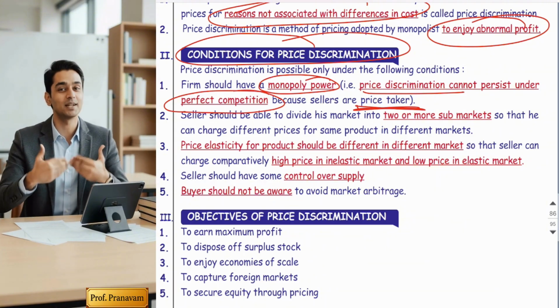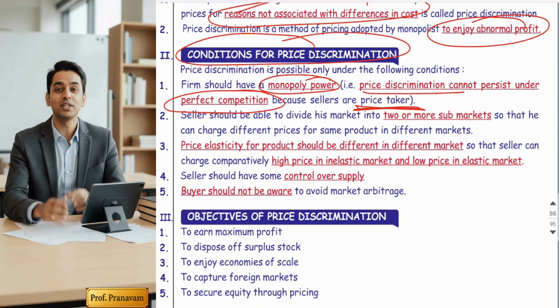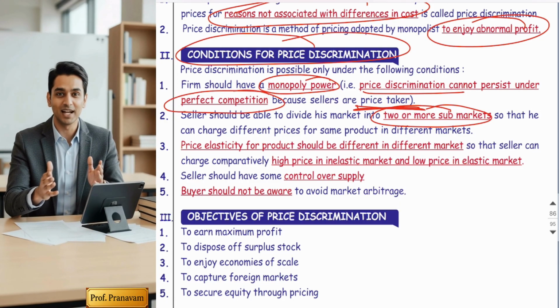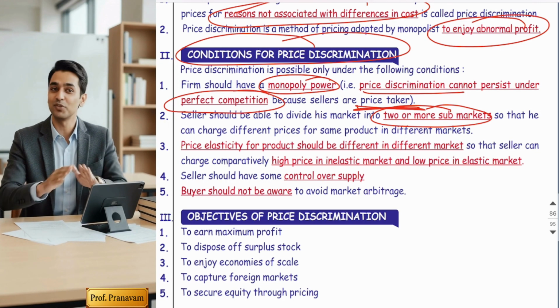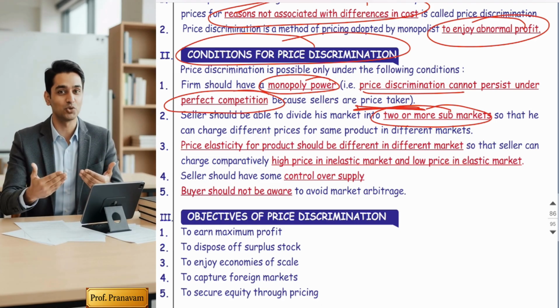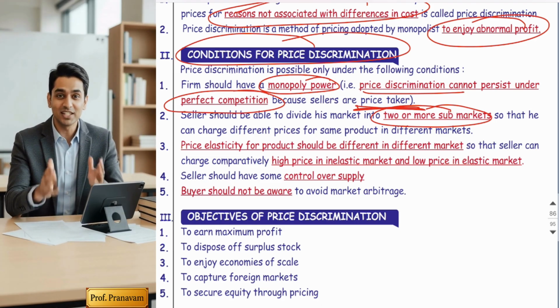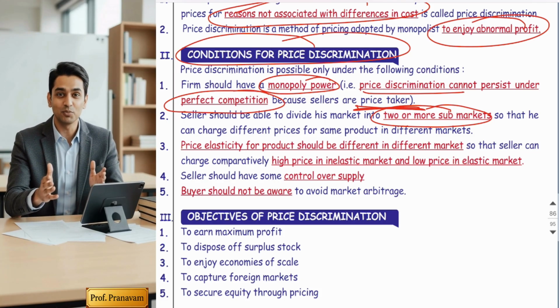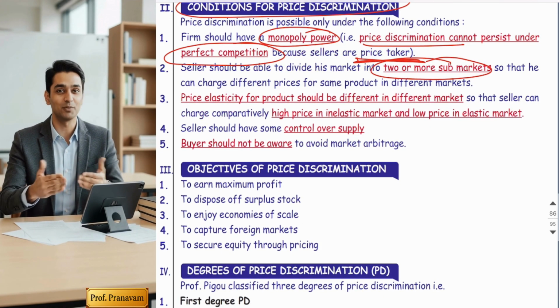The second condition is market segmentation. The seller should be able to divide the market into two or more sub markets to charge different prices. Yes, guys, it's very natural. In the same market, how can a seller charge different prices for the same product? It is not possible. So he should be in a position to divide the market into two separate parts.